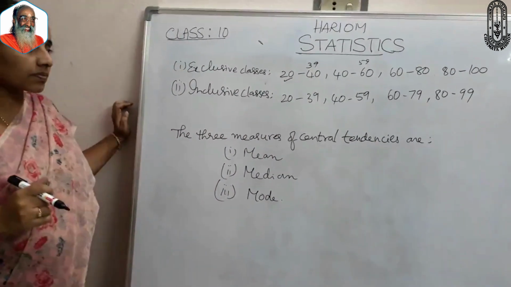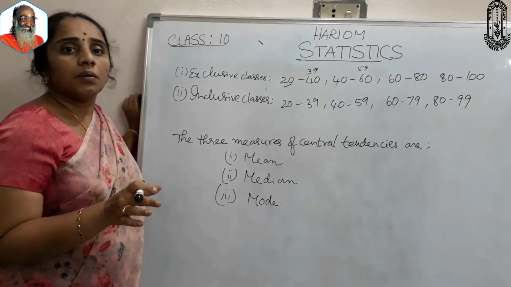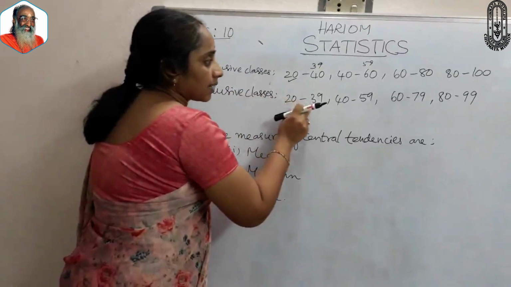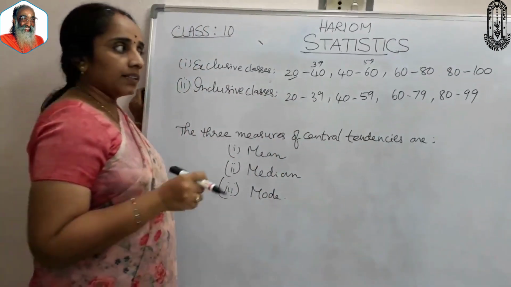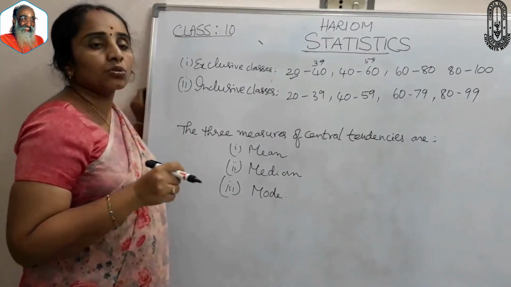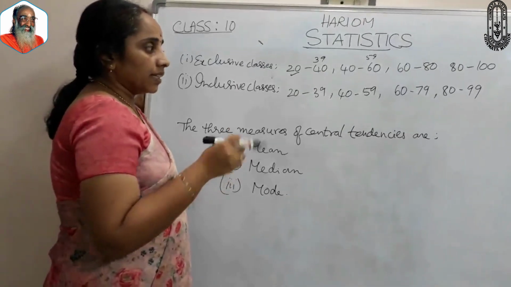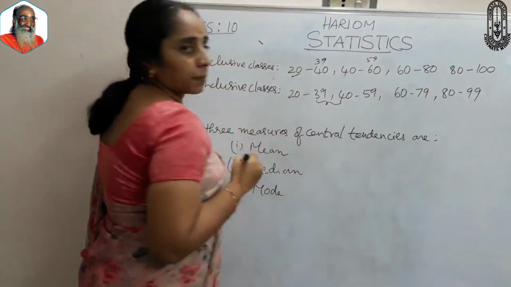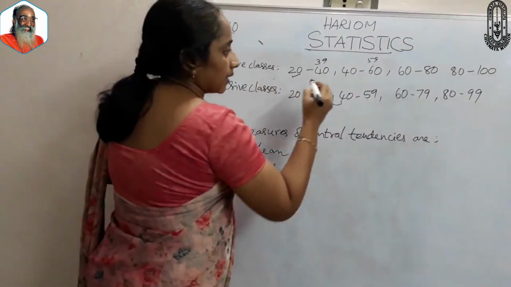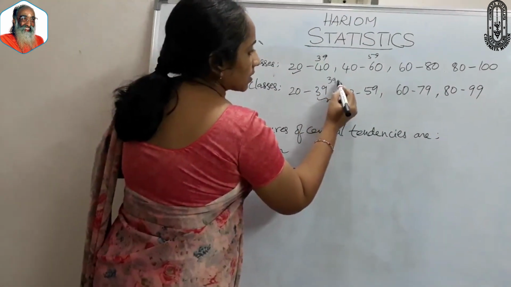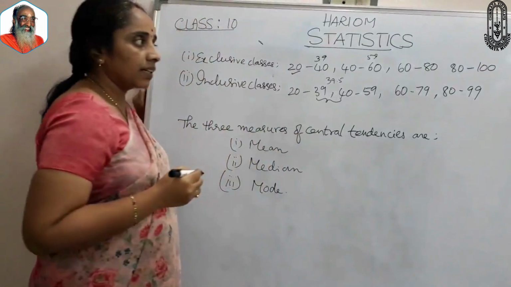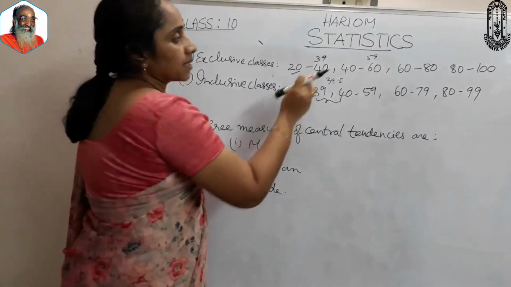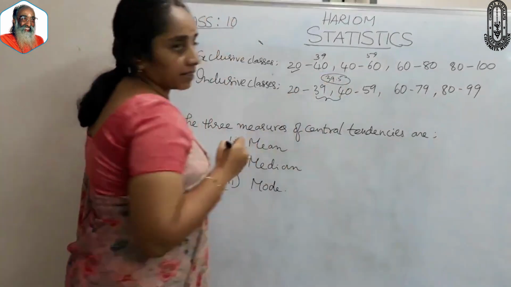But in some problems they will give inclusive classes, and then it is difficult to draw. If any student got 39.5, which falls between these two classes, there is a chance to miss this 39.5.